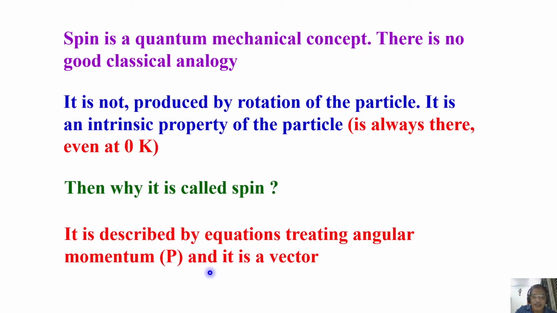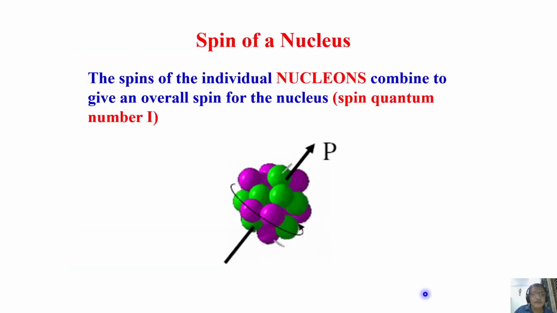And it is a vector quantity. It is a vector. It has direction and magnitude. All these properties can be described by equations governing angular momentum. Now, let us see. We know the subatomic particle properties of spin and charge.